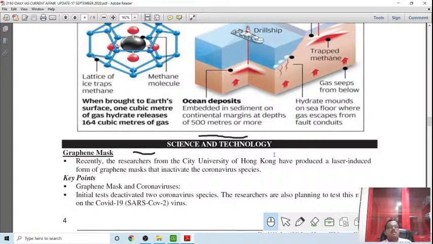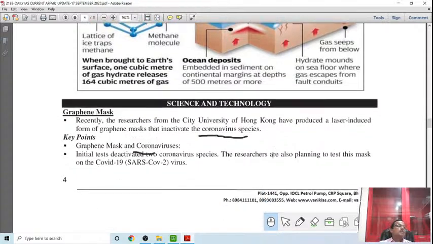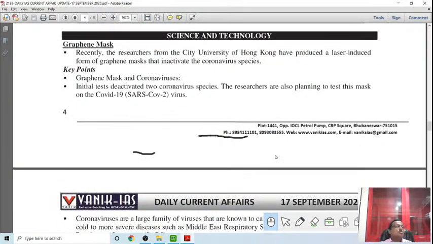Graphene mask. Recently, researchers from the City University of Hong Kong have produced a laser-induced graphene mask that inactivates the coronavirus species. The biggest threat, coronavirus. So you have the SMS. S for what? Social distancing. M for mask. And again S for what?